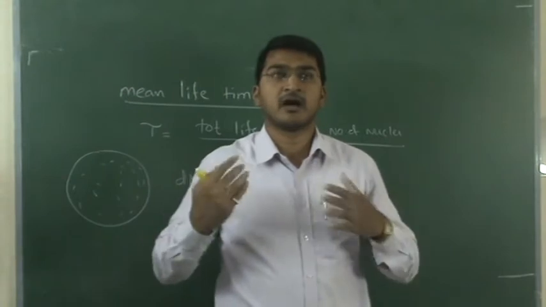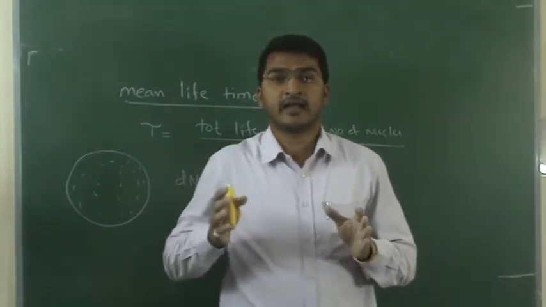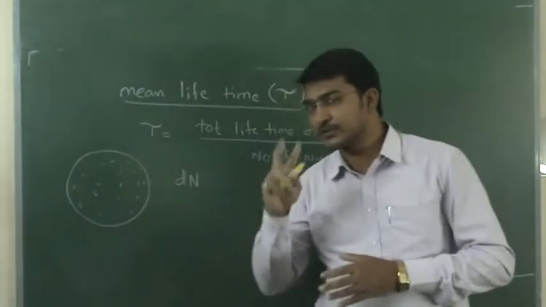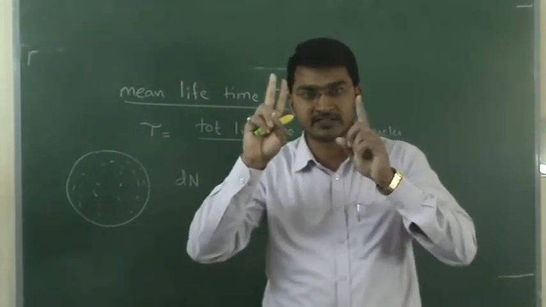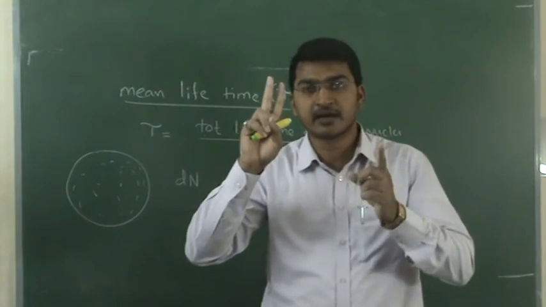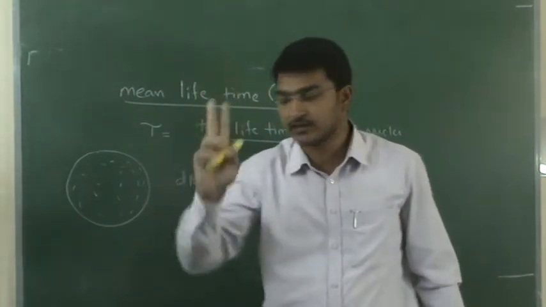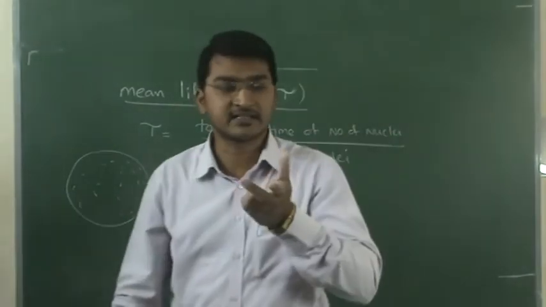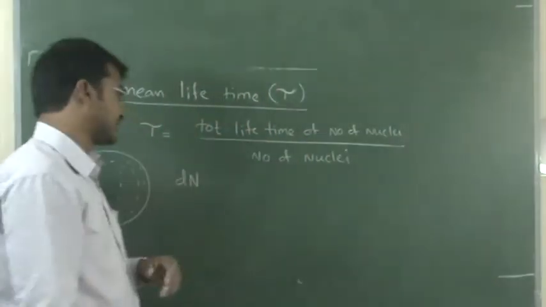Initially 1000, after 1 second 998, so 2 nucleus are gone. That is, this dN represents 2. So in 1 second, how much variation happened? 2 nucleus are gone. That is, dN is the change in number of nucleus.